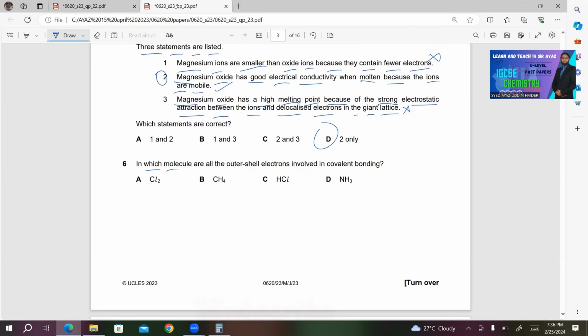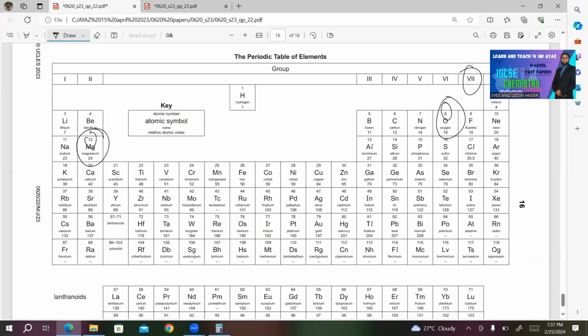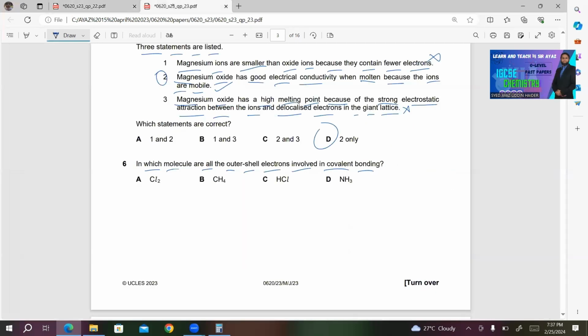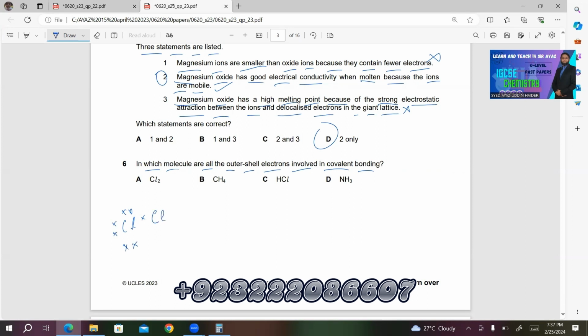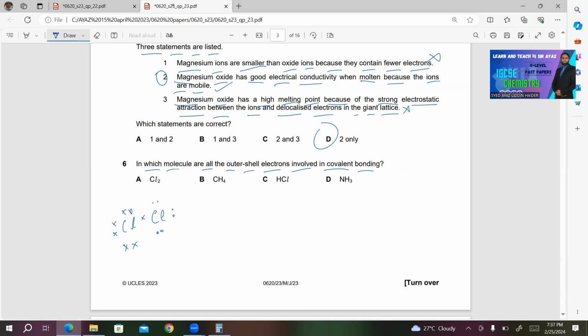Number 6, in which molecule are all the outer shell electrons involved in covalent bonding? Now I'm showing the electrons involved in the covalent bonding so that we can easily decide in which molecule all the outer shell electrons are involved. For Cl, if you look at the position of Cl, it's in group 7. Here we have 7 valence electrons. So for Cl, we have 1, 2, 3, 4, 5, 6, 7. For another Cl, 1, 2, 3, 4, 5, 6, 7. So this can't be the right answer because not all the outer shell electrons are involved in covalent bonding.